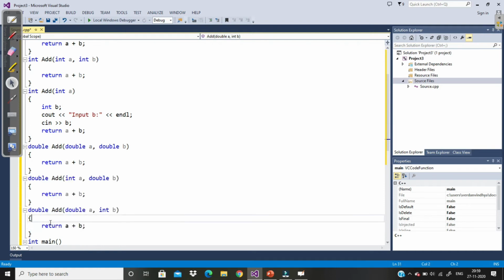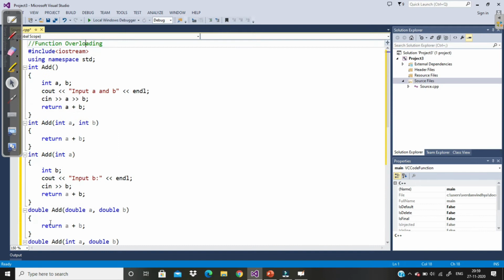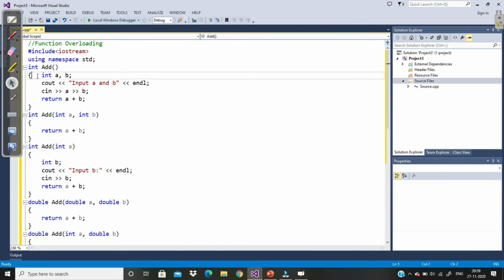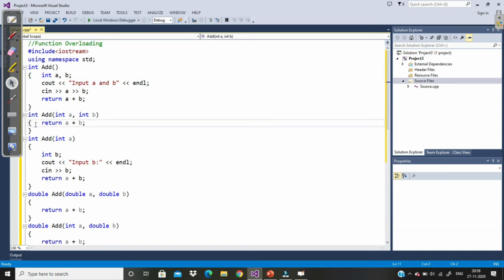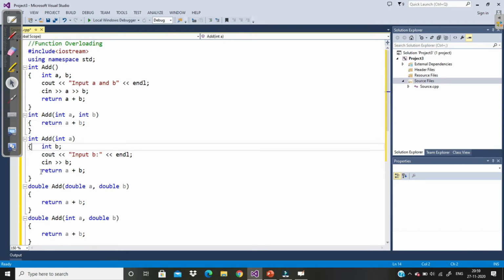So now let's say we have so many functions with the same name add. This is called function overloading. So let's check it. This function has no parameter. This function has two parameters, both of type integer. This function has one parameter of type integer.